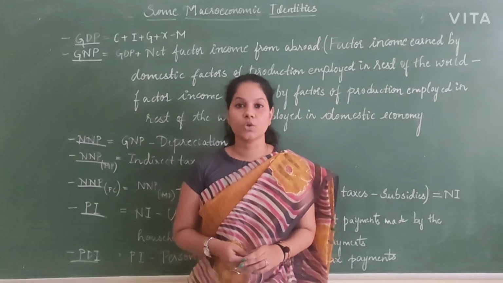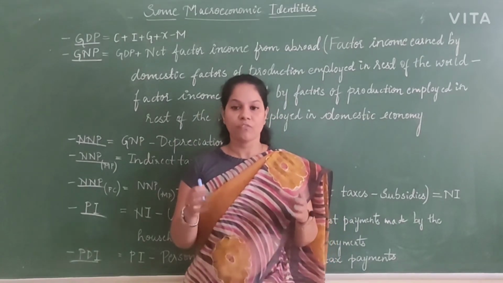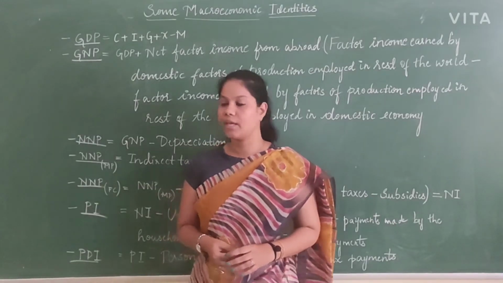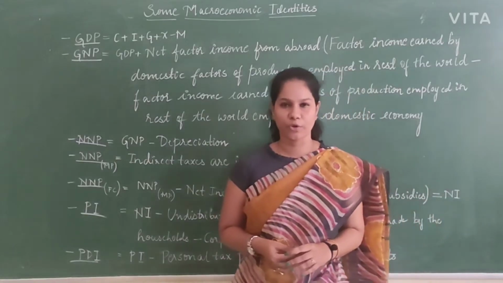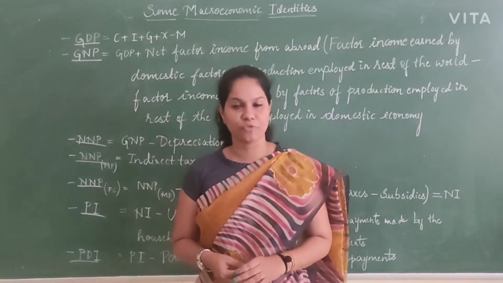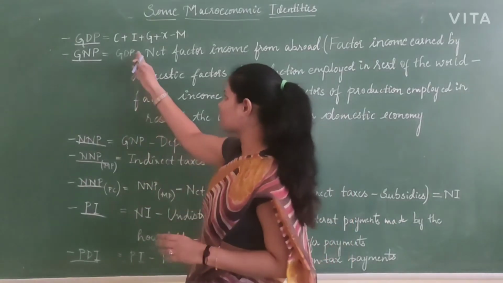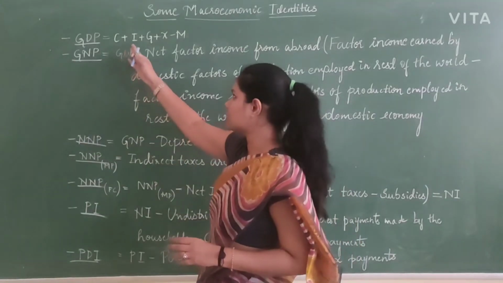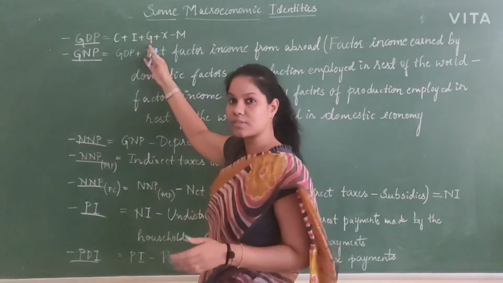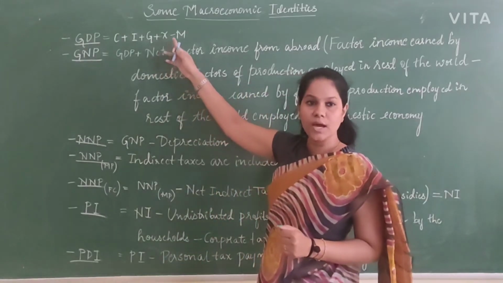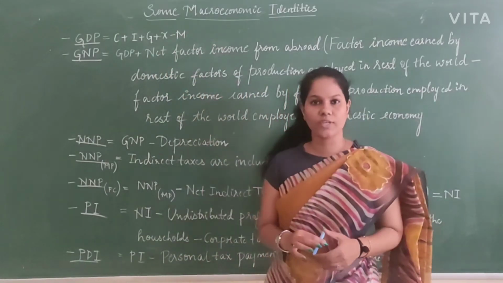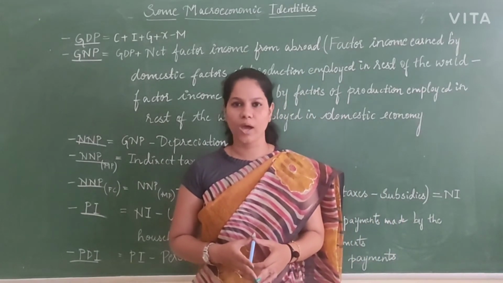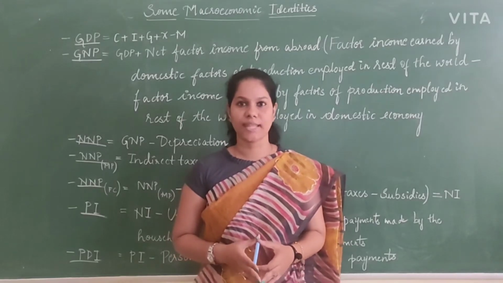That means whatever goods and services we are producing within 1 year of time duration within the country, that's called GDP, gross domestic product. How are we going to find out? In the previous class, through the expenditure method, I came to the formula C plus I plus G plus X minus M. C is the consumption, I is investment, G is government consumption and investment, exports minus imports. So this is one of the easiest methods of finding out GDP. The GDP is whatever goods and services we have produced within 1 year time duration within the country.